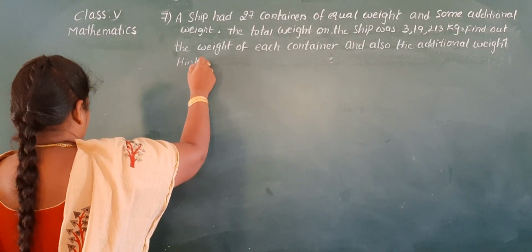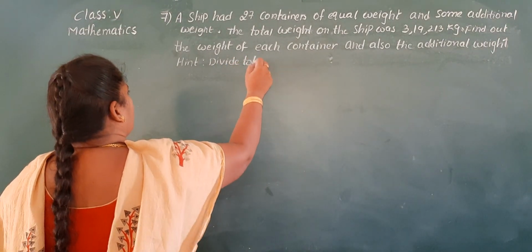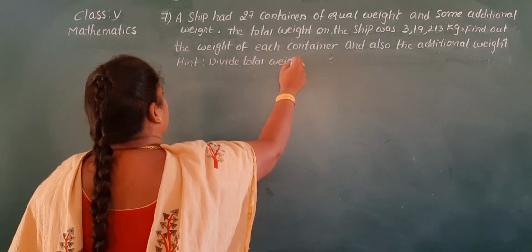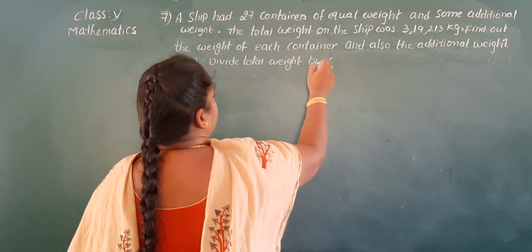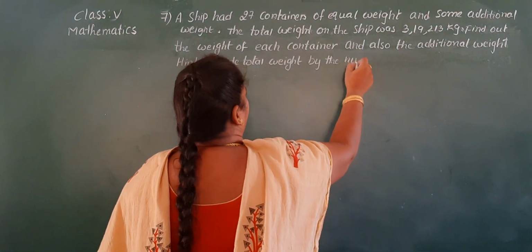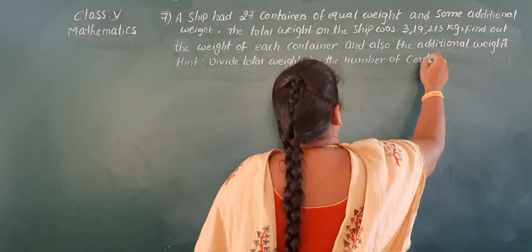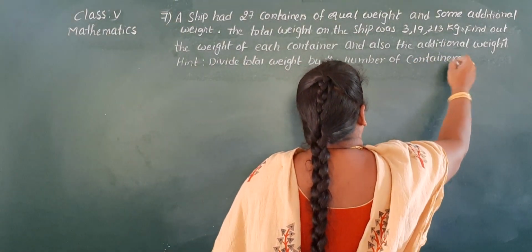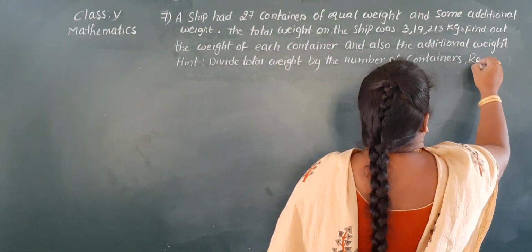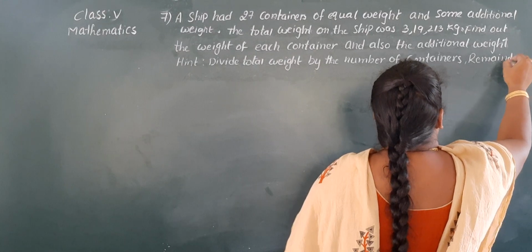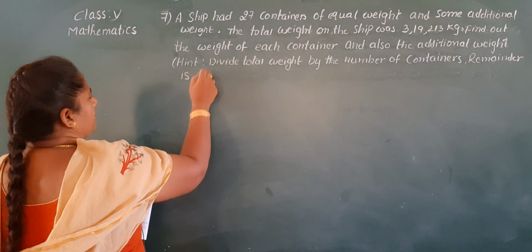Hint: divide total weight by the number of containers. Remainder is the additional weight.